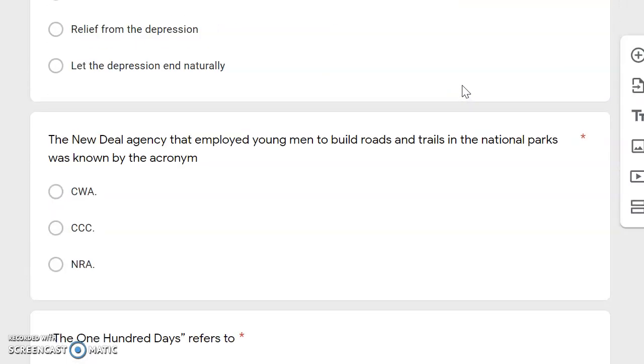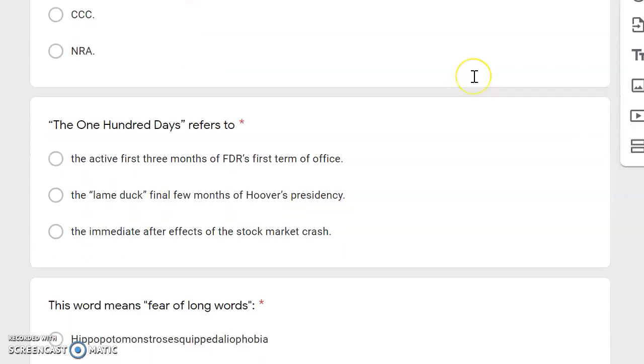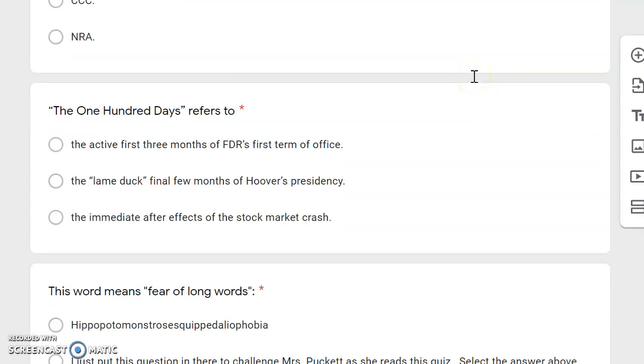The New Deal agency that employed young men to build roads and trails in the national parks was known by the acronym CWA, CCC, NRA. The 100 days refers to the active first 3 months of FDR's first term of office, the lame duck final few months of Hoover's presidency, the immediate after effects of the stock market.